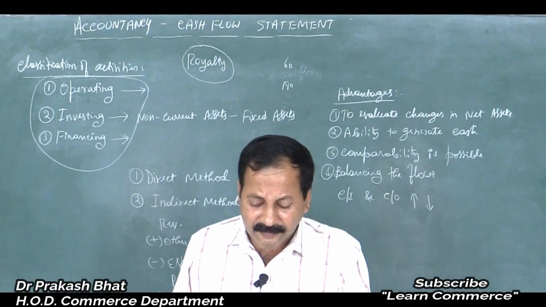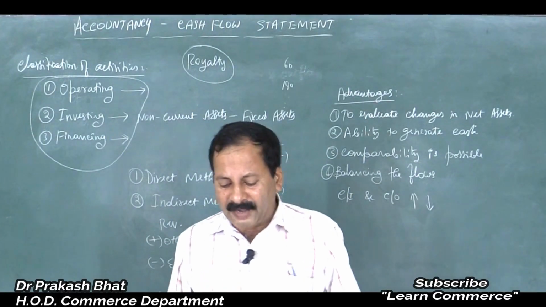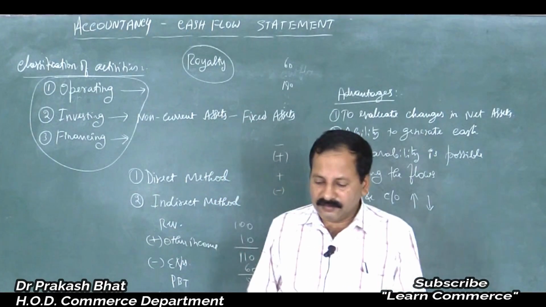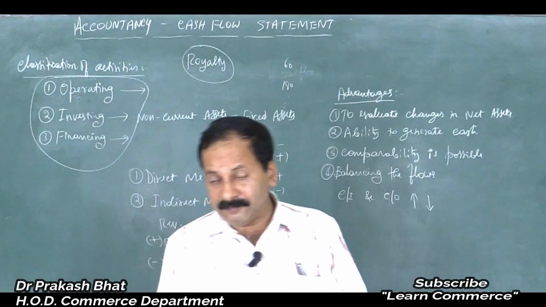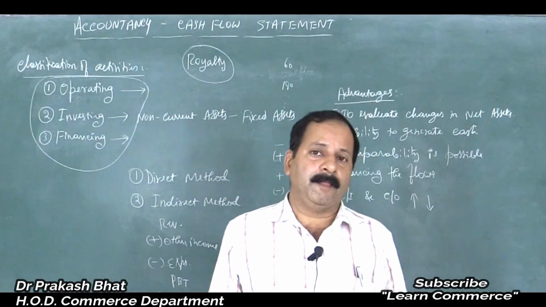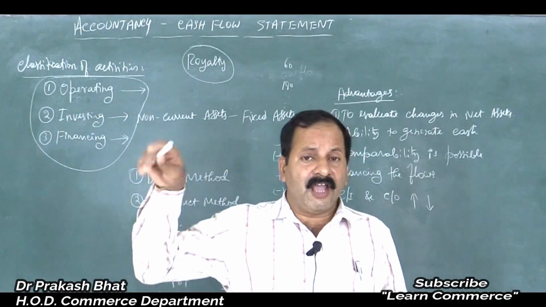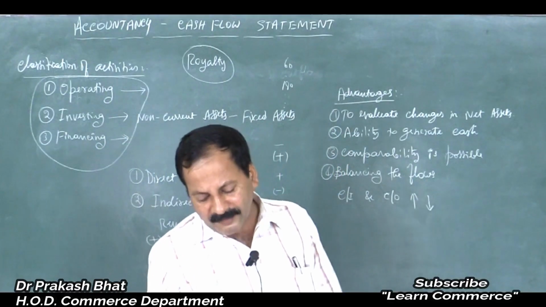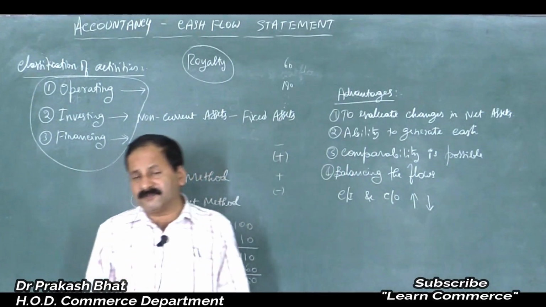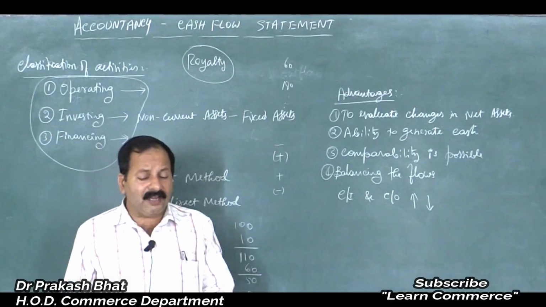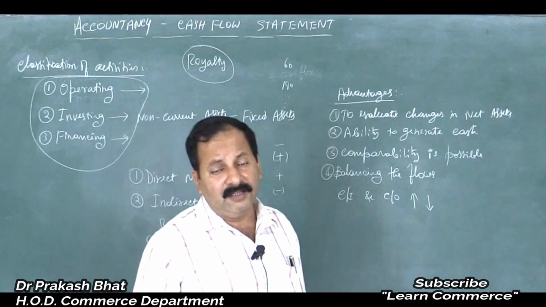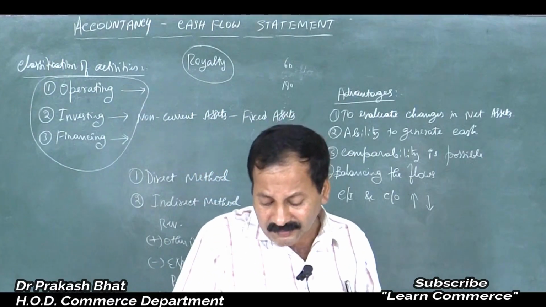Purchase of property, land, plant, equipment, and non-current investments, long-term investments, comes under cash outflow. Cash inflow: sale of property, plant, equipment, that is long-term assets when sold.